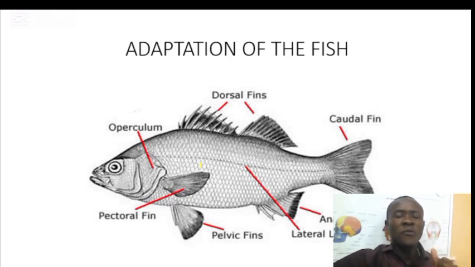And number five, which is the most common one that they use to ask students about, is their color. The dark color that they have on the dorsal part, that means at the top, and the light color that they have on the ventral part, that means on the belly part, the part that is below. Let's talk about how this dark color at the dorsal part and the light color at the ventral part help this tilapia to survive in its environment.